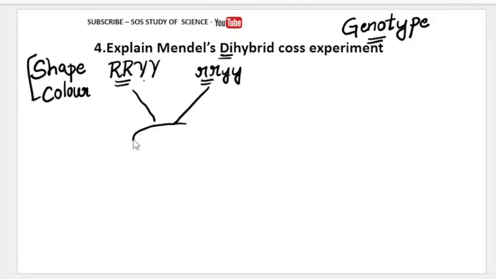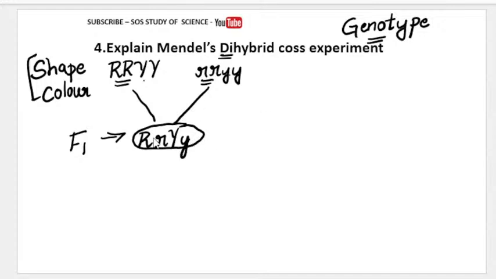So when he cross pollinated, he obtained something like this in his F1 generation. What did he get? He got something like this. He has received one trait from the round, that is one allele, as we call it, one letter is one allele. So one allele from round and one allele from wrinkled, one from yellow and one from green.